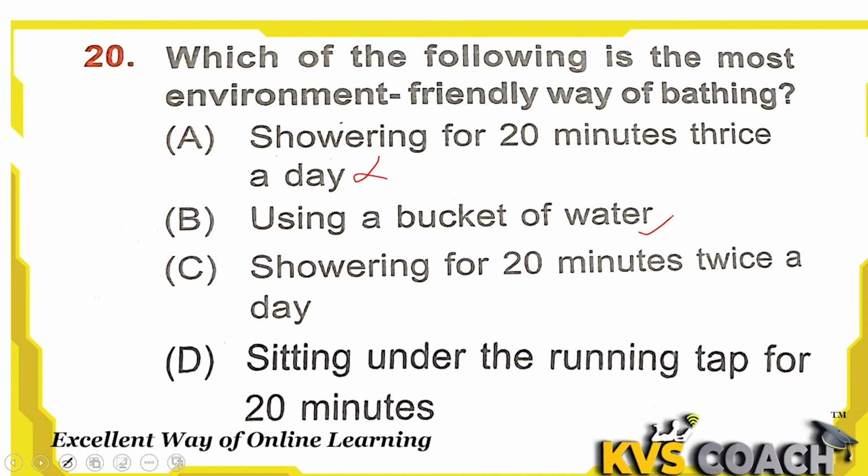Showering for 20 minutes twice a day is also wrong. We should not use a shower for bathing. Option D, sitting under a running tap for 20 minutes. This is also wrong. The right thing is to use a bucket of water while bathing. Option B is the right answer here.